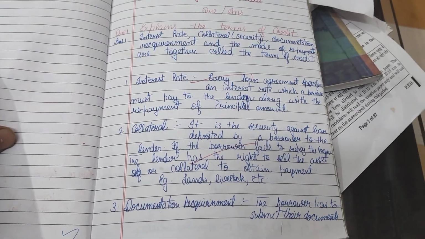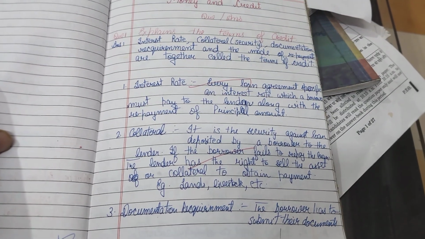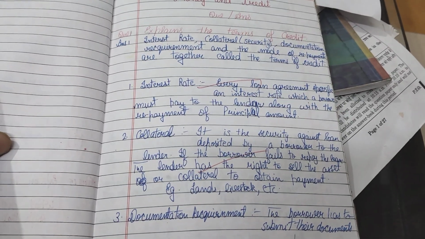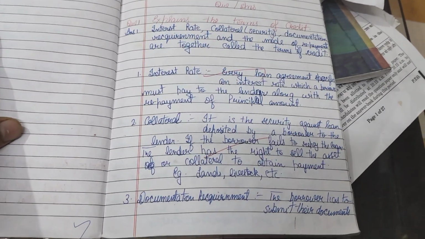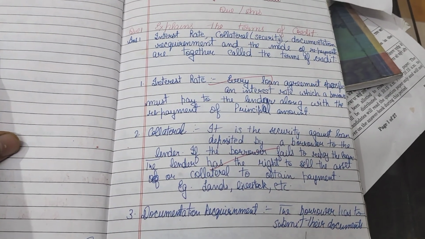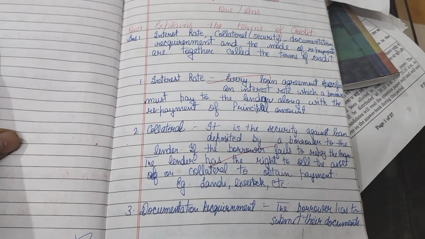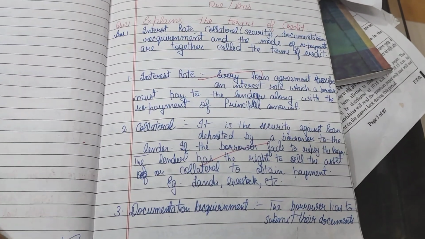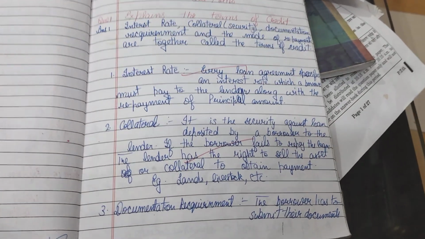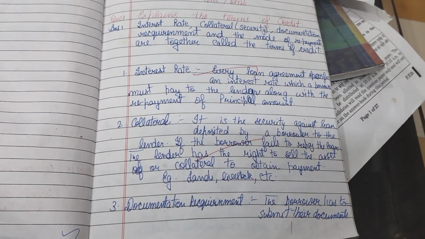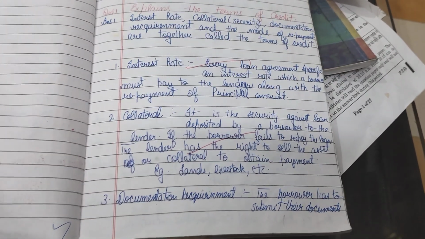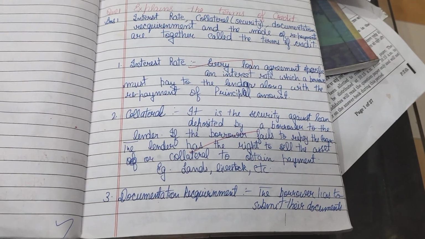Interest rate, collateral, documentation requirement, and mode of repayment are together called the terms of credit. Interest rate: every loan agreement specifies an interest rate which a borrower must pay to the lender, along with the repayment of the principal amount. Collateral: it is the security against loan deposited by a borrower to the lender. If the borrower fails to repay the loan, the lender has the right to sell the collateral to obtain its payment. Example: land, livestock, etc.